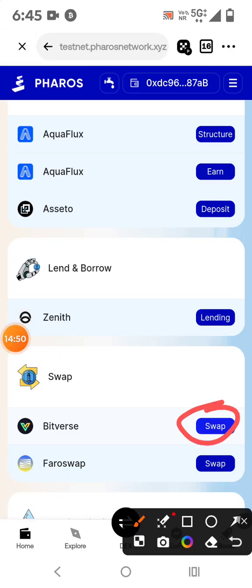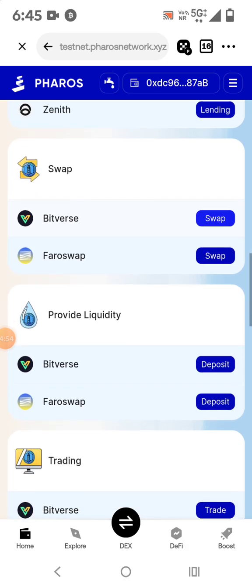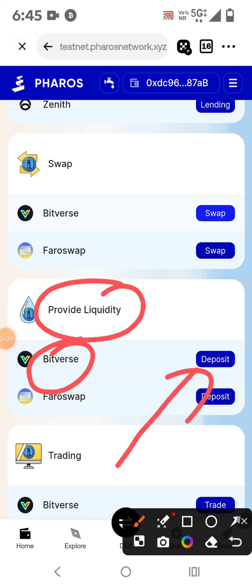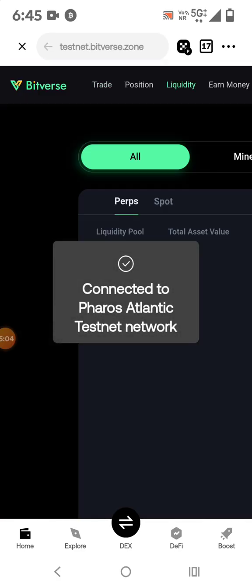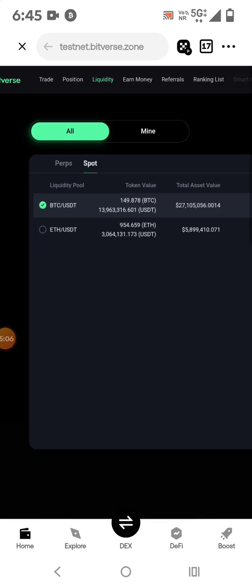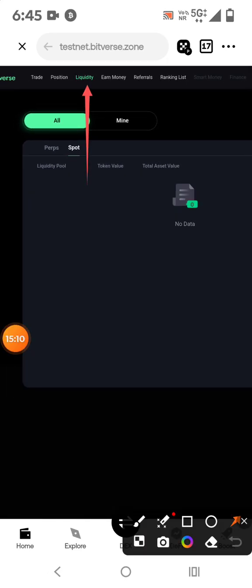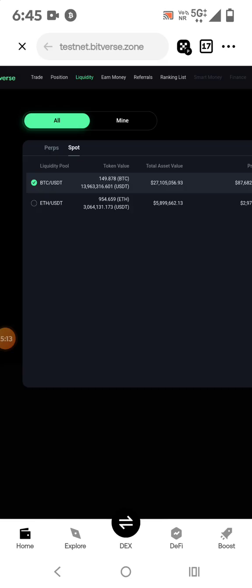This is actually the swapping process of Bitverse. ये आपका swapping process है Bitverse. And now you can see, here we will go to provide the liquidity. So I will click here, and now friend you can see we are in the liquidity options, right?